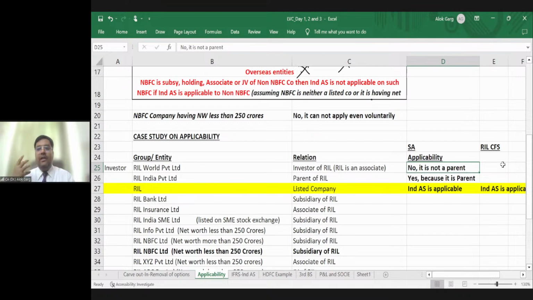Or even though their investors are not so big, they have to implement Ind AS voluntarily. I'm talking more practically, not bookish. But going by the book, yes, Ind AS is not applicable to RIL World Private Limited, and if they want to implement, they can implement.